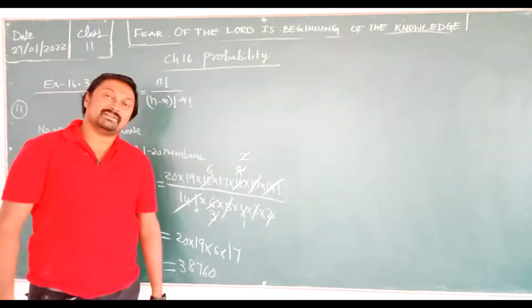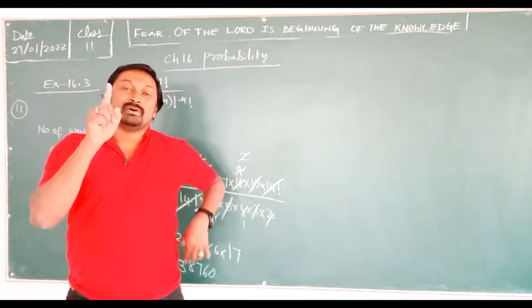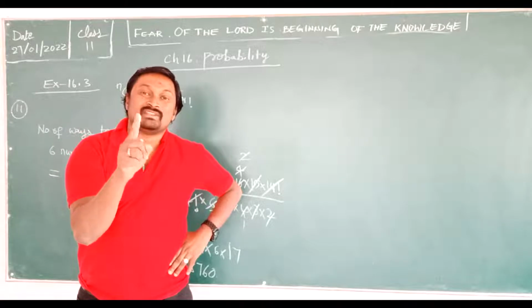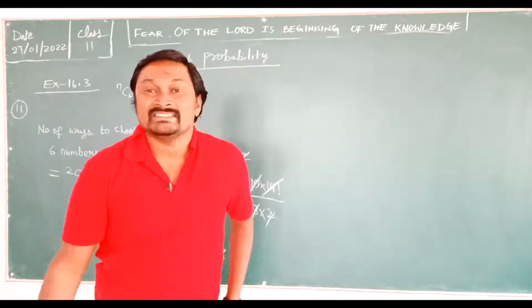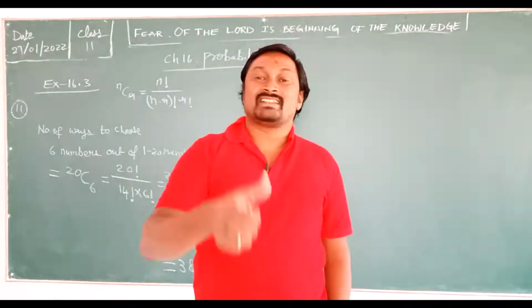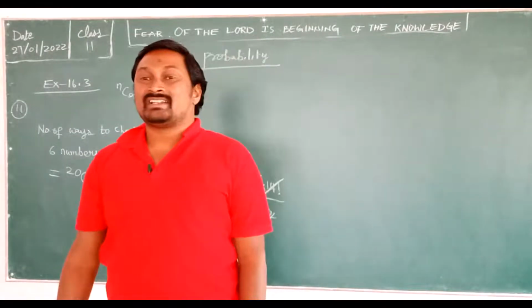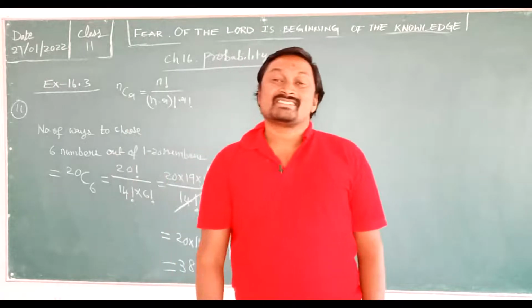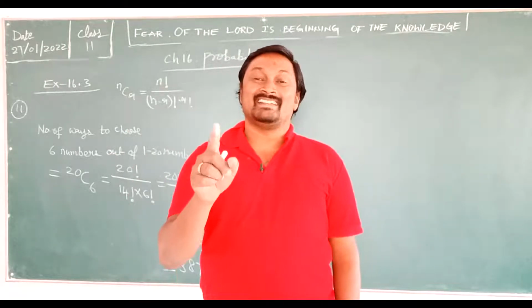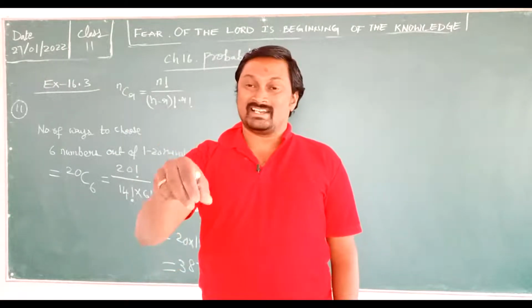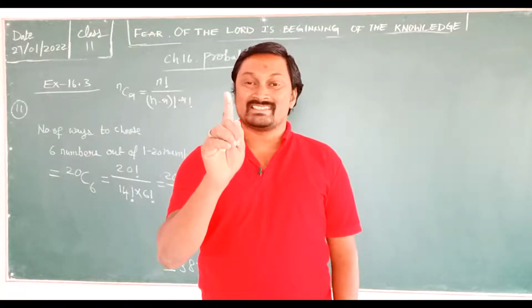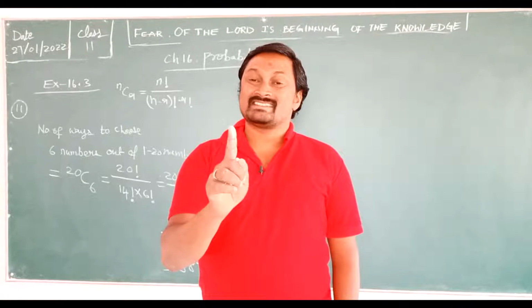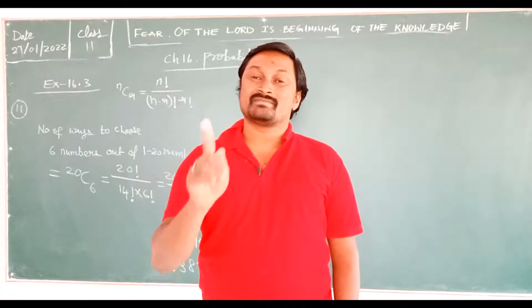And anyhow, in a lottery only one person is going to win, not every person, right? Giant, if you are there, just keep the thumb symbol so that I get to know that you are here. So if a lottery is there, how many persons can win? Only one single person. So that means the favorable outcomes are only one.